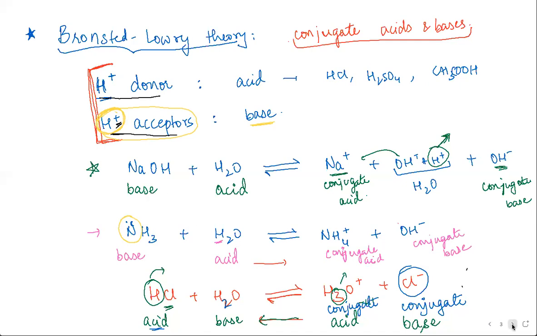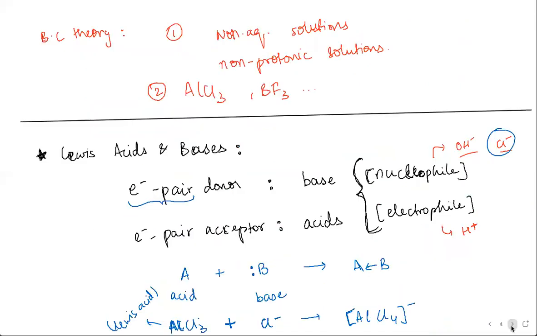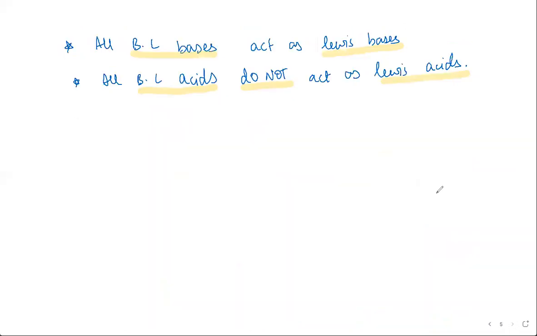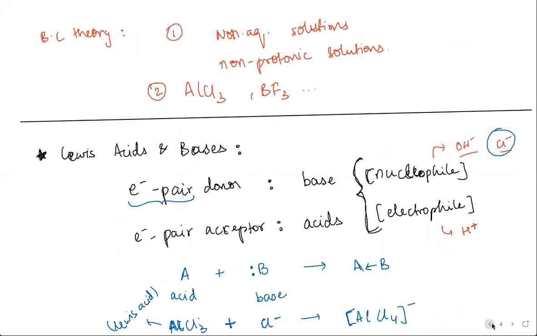So that way, by its definition, it makes sense. That's why all Bronsted-Lowry bases do act as Lewis bases, because they can attract an H plus ion if they have an extra electron pair, if they become electron pair donors. If they have a deficiency of electrons, if they don't have any electron pair to donate, how will they attract an H plus, right? That's how by default it becomes that.